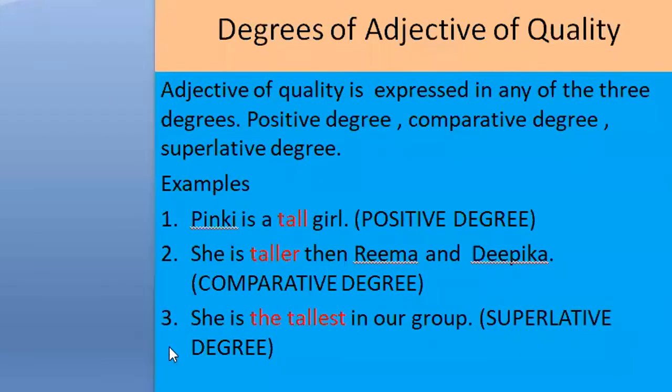And the last one is she is the tallest in our group. This is the superlative degree. Look here, "the" is used and "tallest" is a superlative degree, and it is a comparison between more than two, among all. Superlative means it is a comparison among all. If I say Sri is the tallest boy of grade 6, that means we are comparing that one among all the boys.